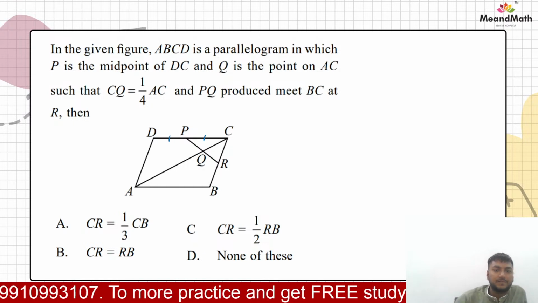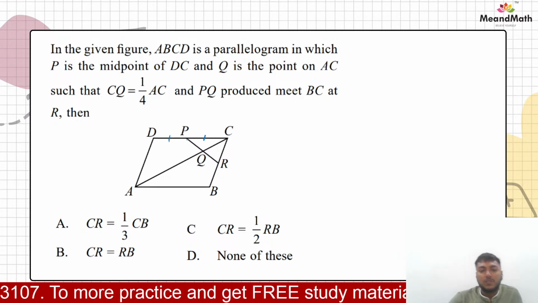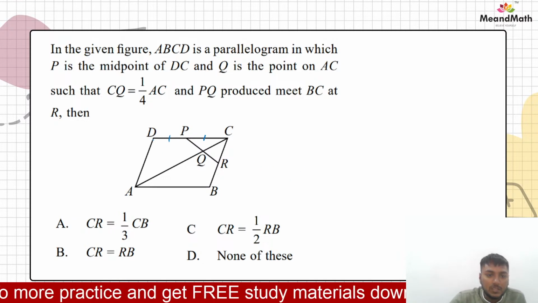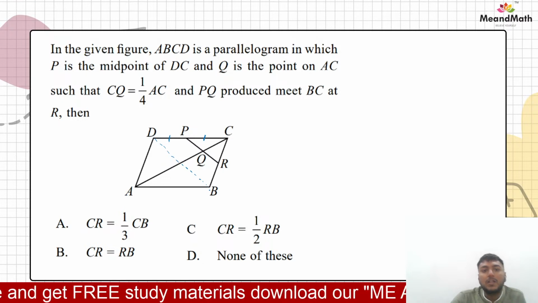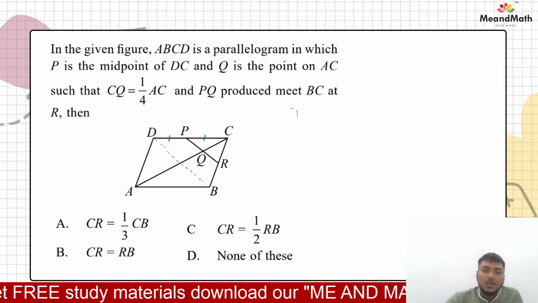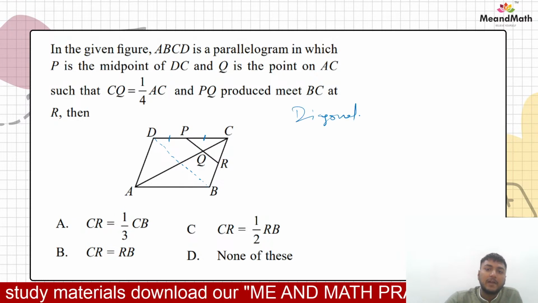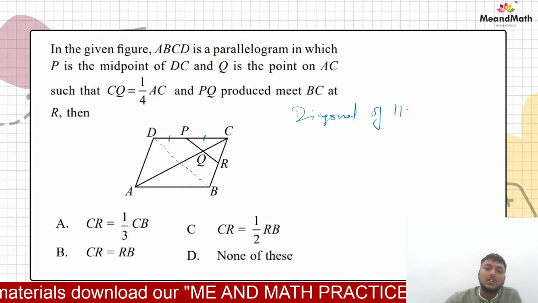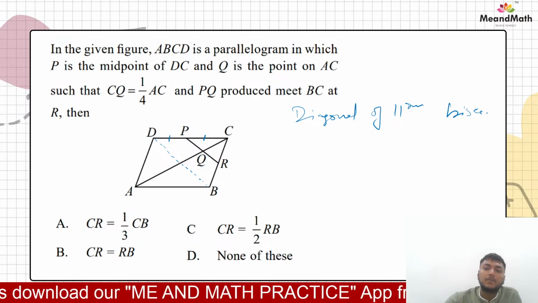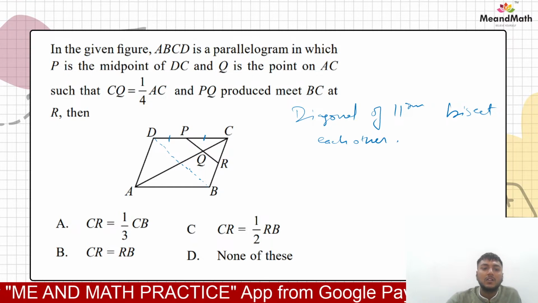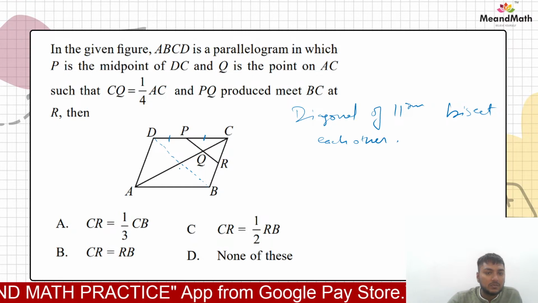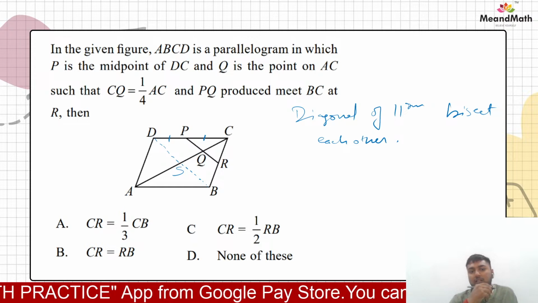So for this question, what we'll have to do is join this diagonal BD, right? Now, diagonals of a parallelogram bisect each other, yes or no? Let us say this is PQR, let us say this is S, right?